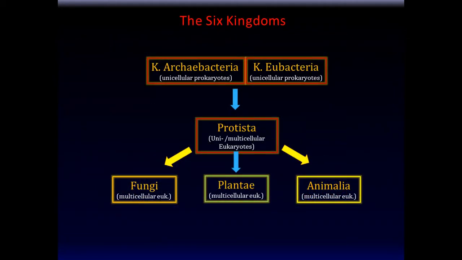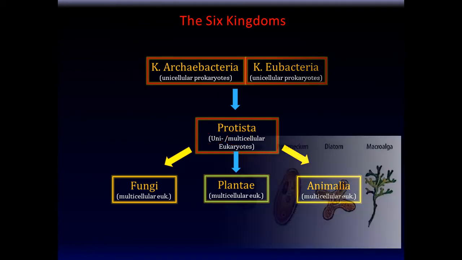So that's a basic overview of these two bacterial kingdoms, and as I said, we're going to talk about them in more detail in the near future. Then, how about this next category? Protista, the kingdom Protista, is to me at least a very fascinating kingdom. It has some pretty oddball or queer living things. Remember, they can be unicellular or multicellular in nature, so we're going to give examples of both.